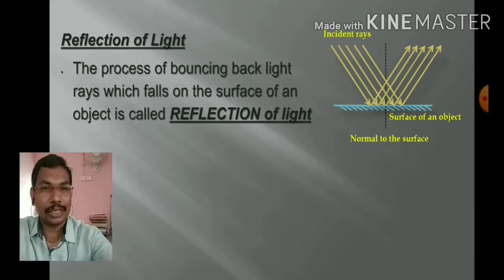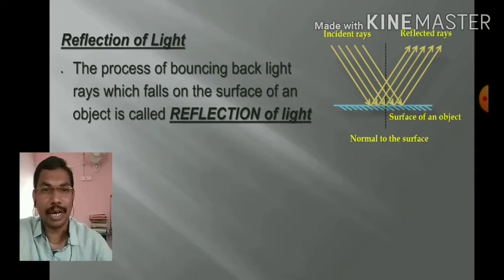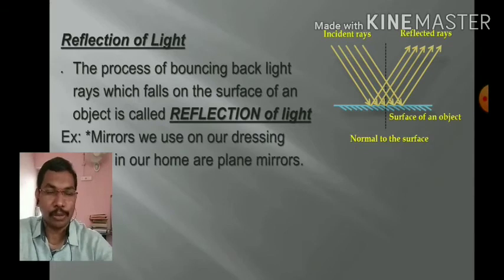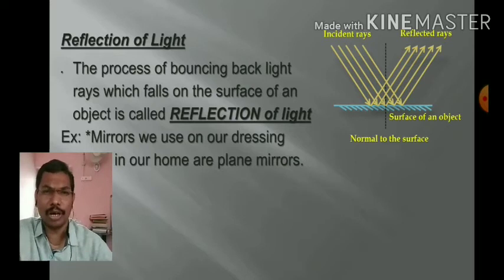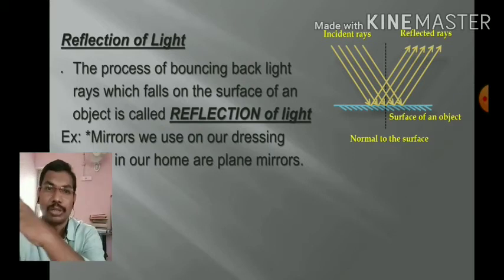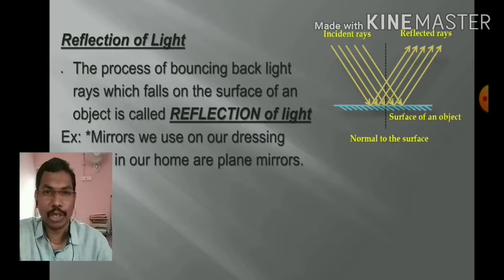This is called reflection, hence these rays are called reflected rays. Examples are the mirrors we generally use, dressing room mirrors, salon mirrors, or any shiny surface. If you torch a light on it, the beam will be shown somewhere on the top.